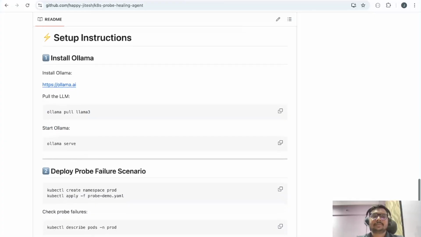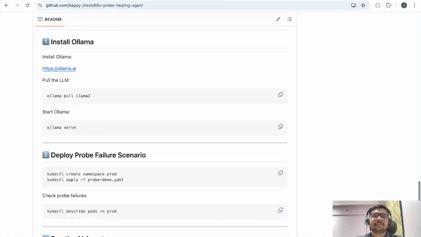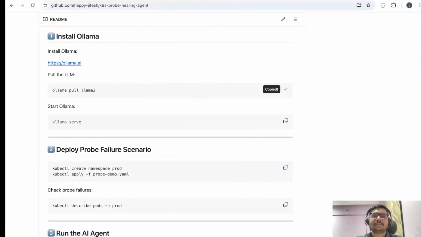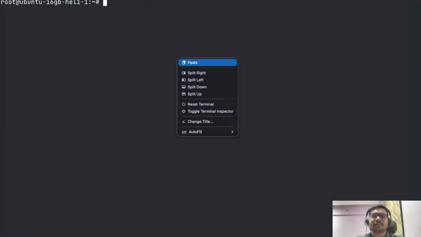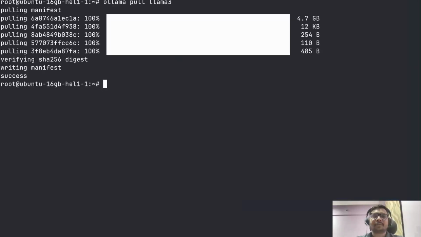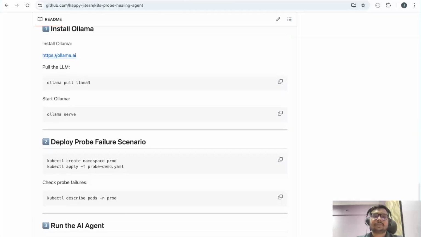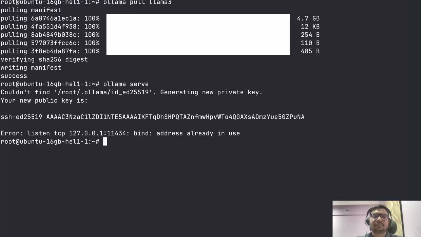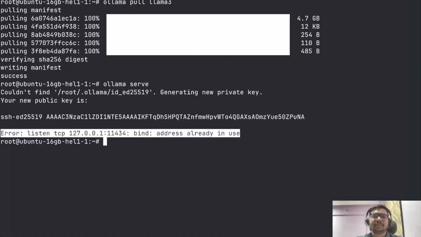Now let's set up. This is the setup. We can download Ollama from here and pull the Llama 3 model. Ollama pull llama3. I have already pulled it, so I can run this command. You can see I have already pulled this, so it was quick, and it's a success. Now we will start. Okay, it is already in use, that means it is already running on my system.